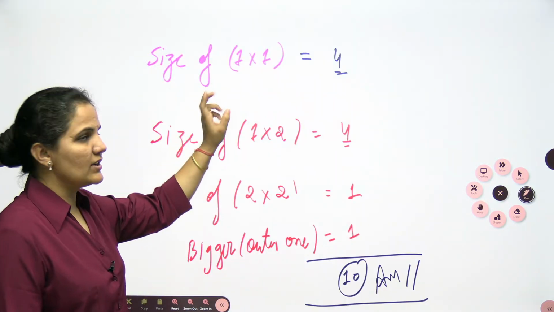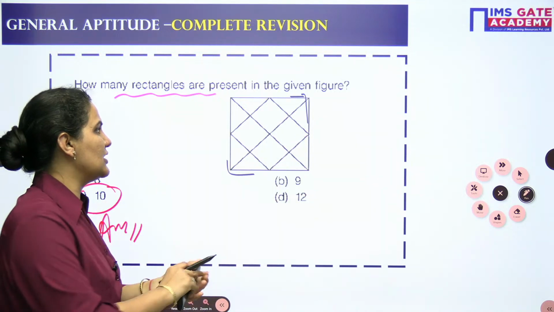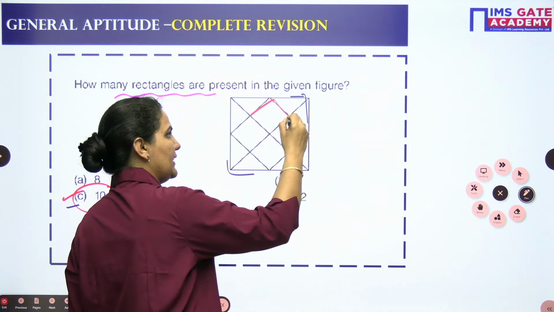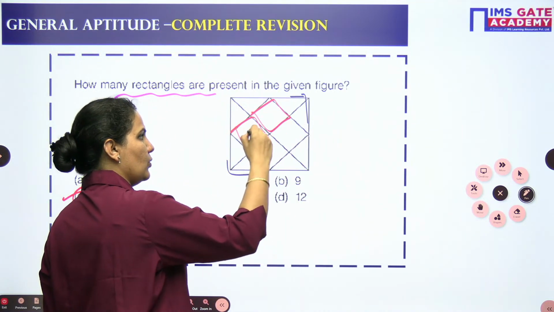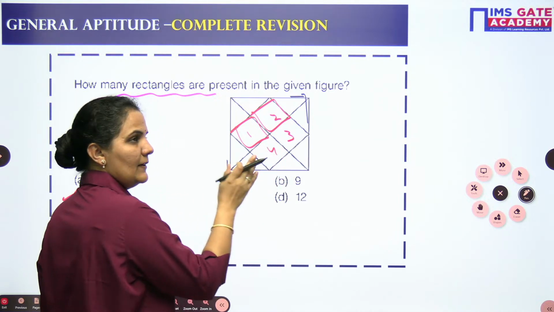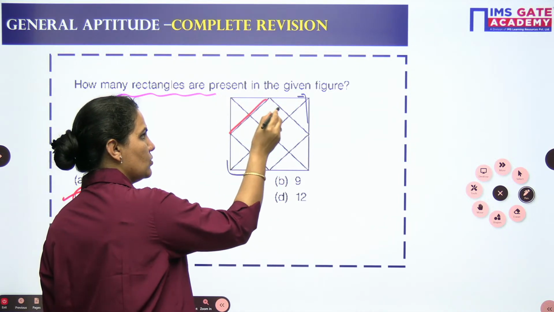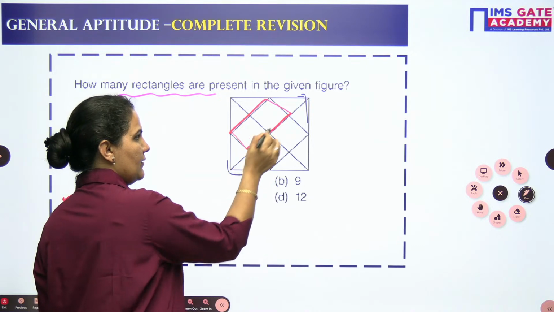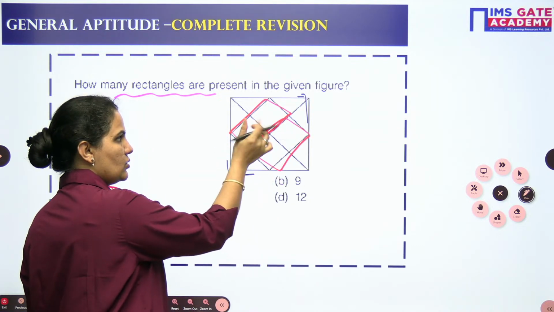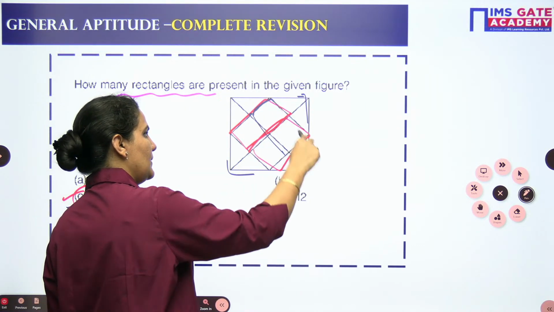What you can do, size of 1 cross 1. You can see here we are having the smaller one. Square is also rectangle. Yes, rectangle hai. We are having here 4 rectangles of very small. Then we can go for the 1 cross 2. This is also a rectangle. We are having here 4 rectangles of 1 cross 2. 1, 2. Then this will be 3.